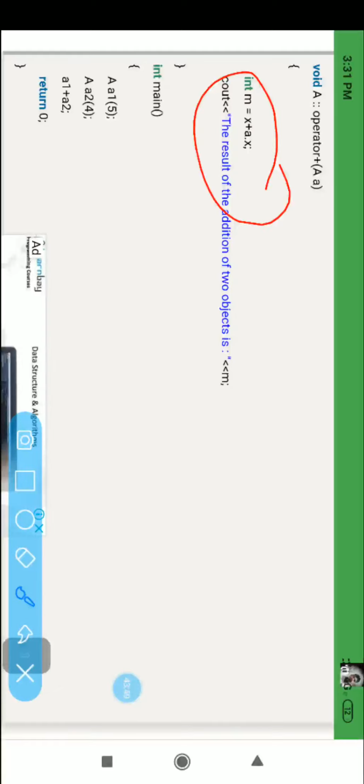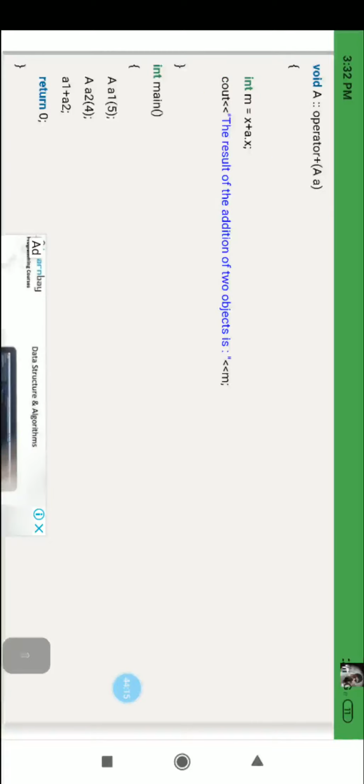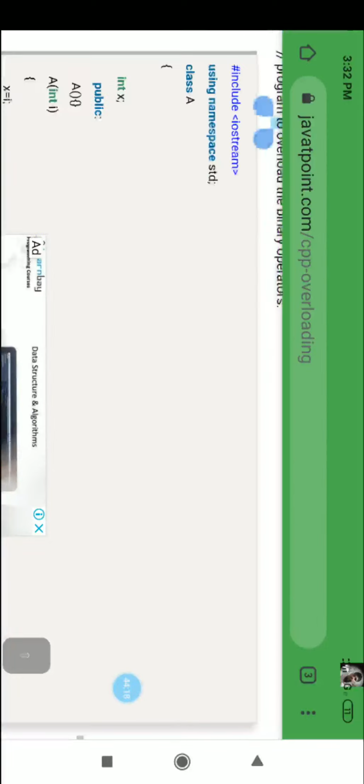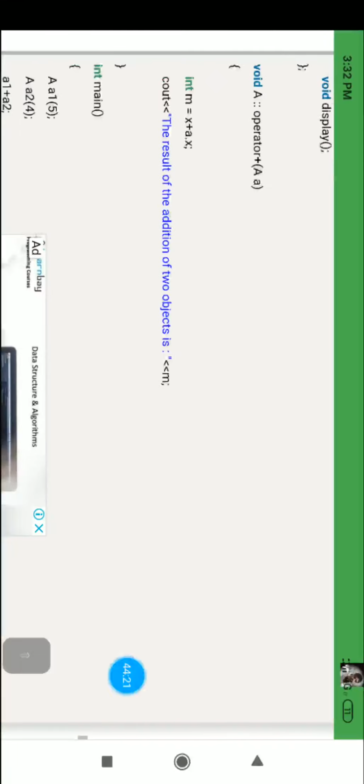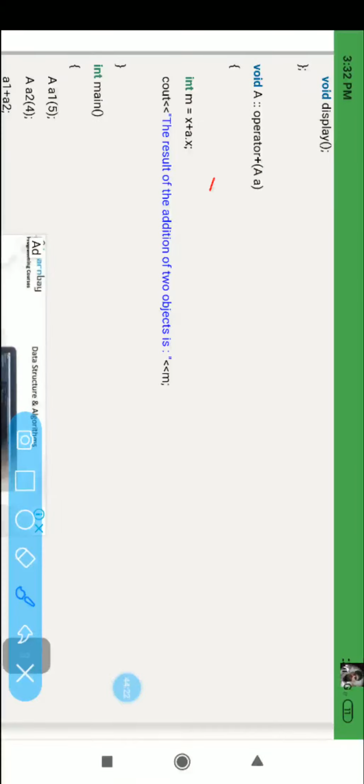Now int main, for the constructor class A object A1 and A2, and A1 plus A2. What is A1? Object. A2, object. Object 1 plus object 2. So operator overloading helps us for what? Look at here, int m equal to x plus a dot x.